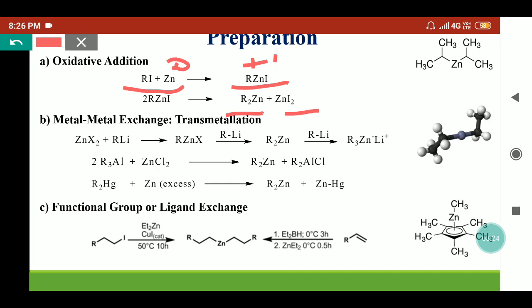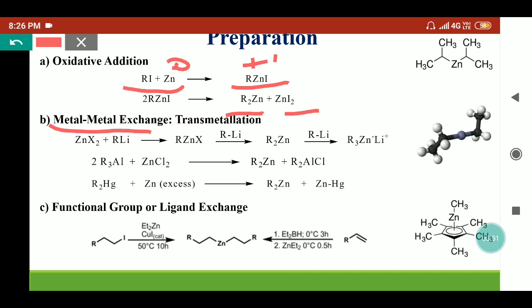One form of zinc is known as Rieke zinc, in which zinc chloride is reacted with potassium and it provides the activated form of zinc and potassium chloride as a byproduct. This activated zinc, which is known as Rieke zinc, is used especially for the Negishi coupling reaction. The other method is known as the metal-metal exchange method, which is also known as the transmetallation method.